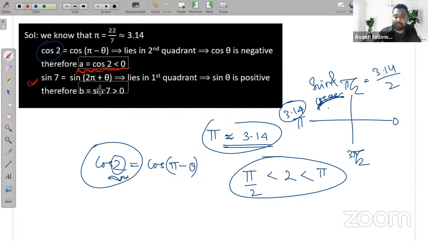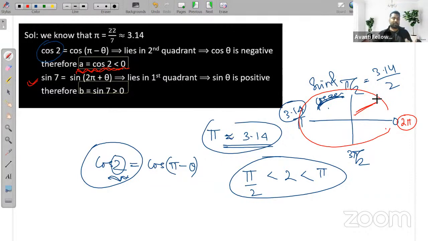So where is 7 lying? We can write 7 as 2 pi plus theta, so 7 will lie beyond 2 pi. Does it lie in the fourth quadrant? Is it 2 pi plus theta? No. Where will it be lying? In the first quadrant, because here when I move from 0 to 0 itself, that means we are moving 2 pi radians. So 2 pi plus theta means it is lying in the first quadrant.